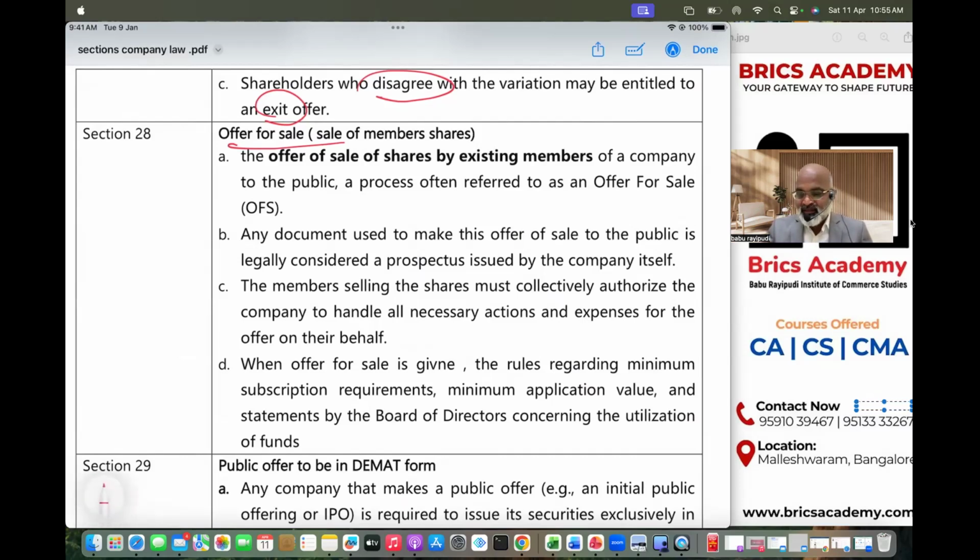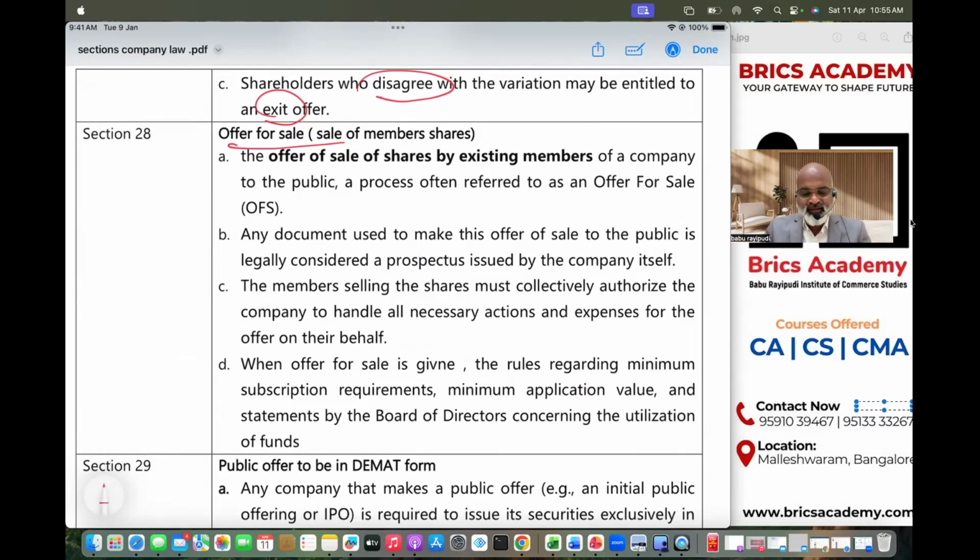Number two, minimum application as stated in the prospectus should be raised, usually 5%, and SEBI states it is 25%. Number three, you must give statement about where the funds are going to be utilized. Number four, you must clearly mention the justification for which you are raising money. So when you raise money for the sake of members, such rules are not applicable here. That means when I raise money for the sake of members, I don't have to give justification why am I raising money. I don't have to give a statement where am I going to utilize this money. I don't have to give a justification whether I raised minimum subscription or minimum application or not. That's it.